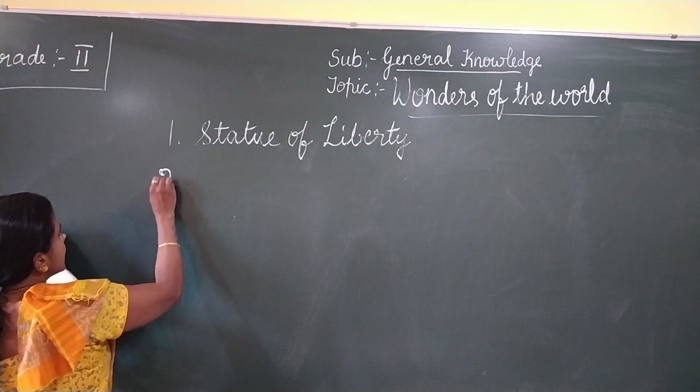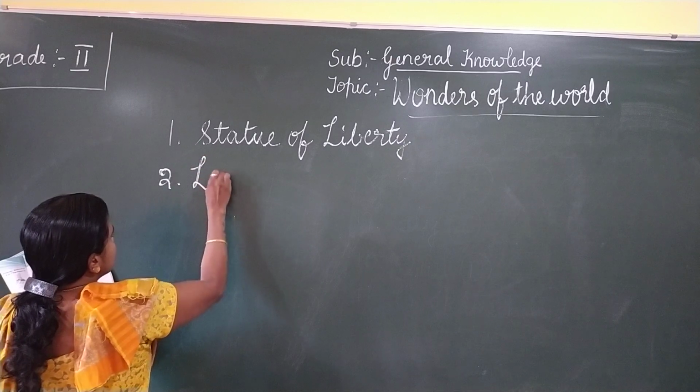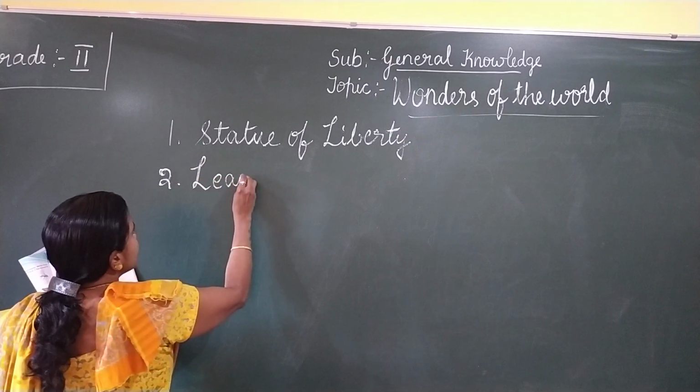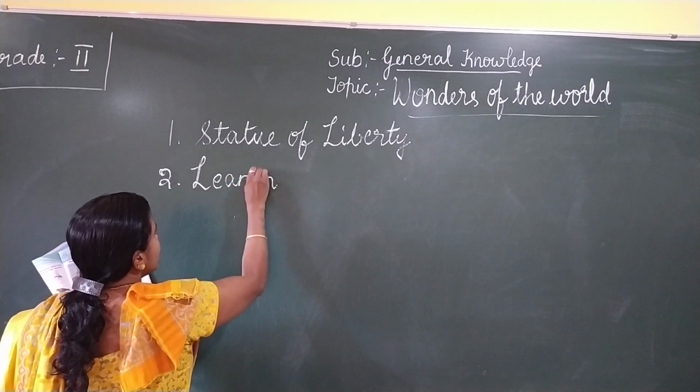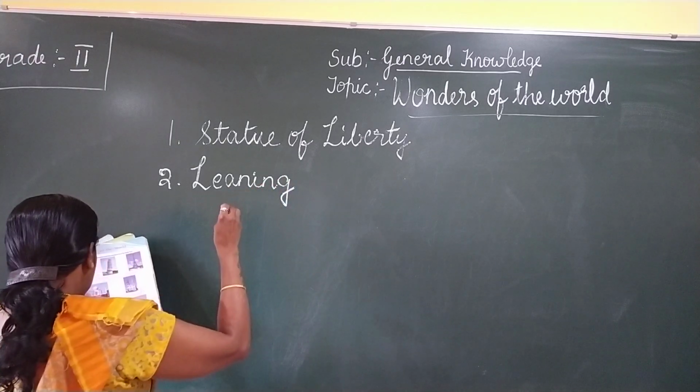Okay. The second answer is leaning, L-E-A-N-I-N-G, Leaning.